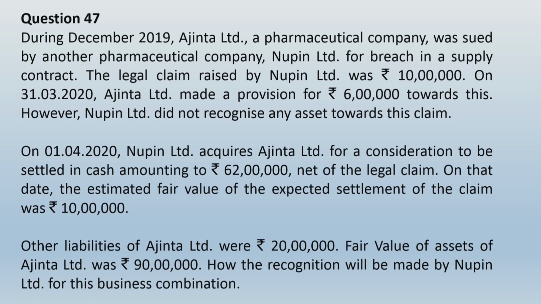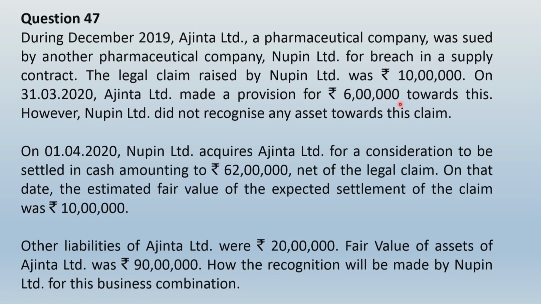So friends, let us first analyze the whole situation. Can you see in the last paragraph of the question, they have given assets and liabilities of the acquiree company Ajanta Limited other than the amount of that claim, correct, excluding that claim. Now the claim amount at fair value is rupees 10 lakhs, whereas Ajanta Limited has made a provision of only rupees 6 lakhs.